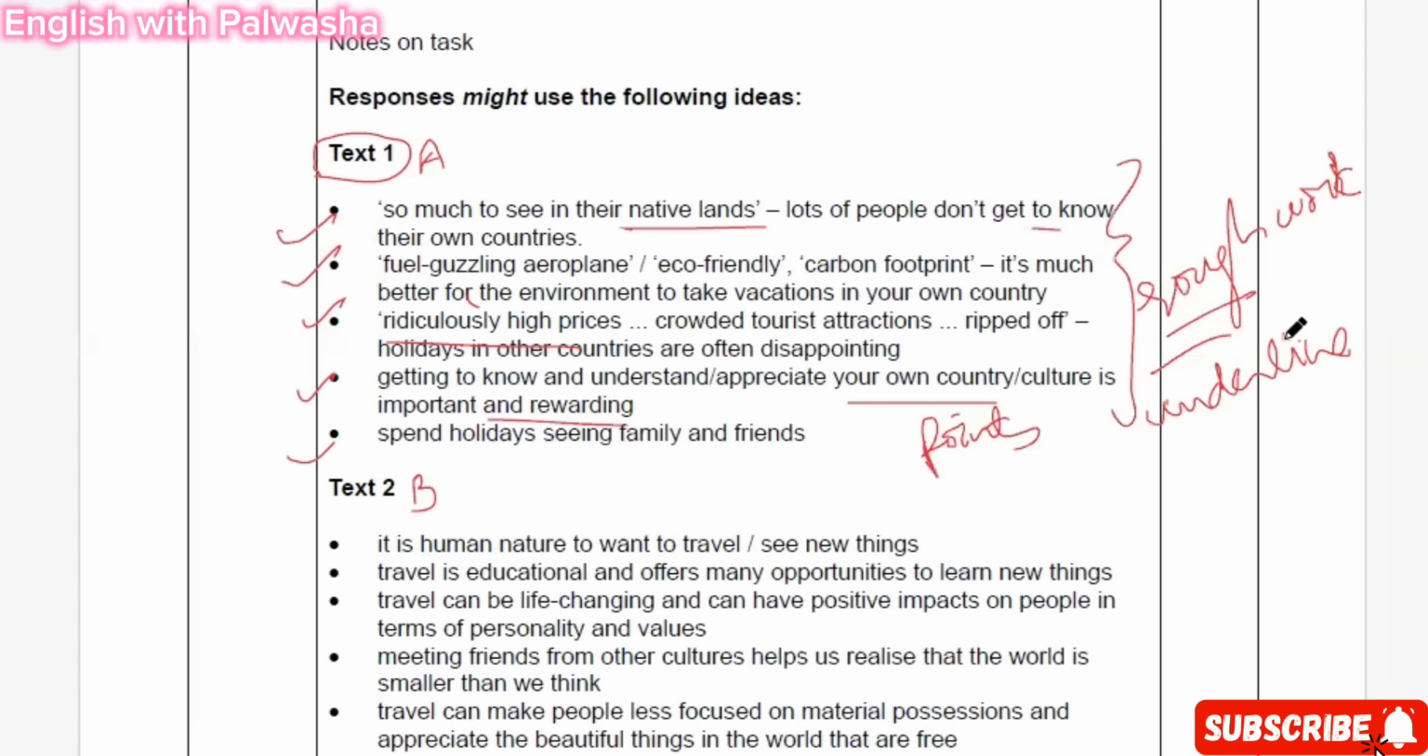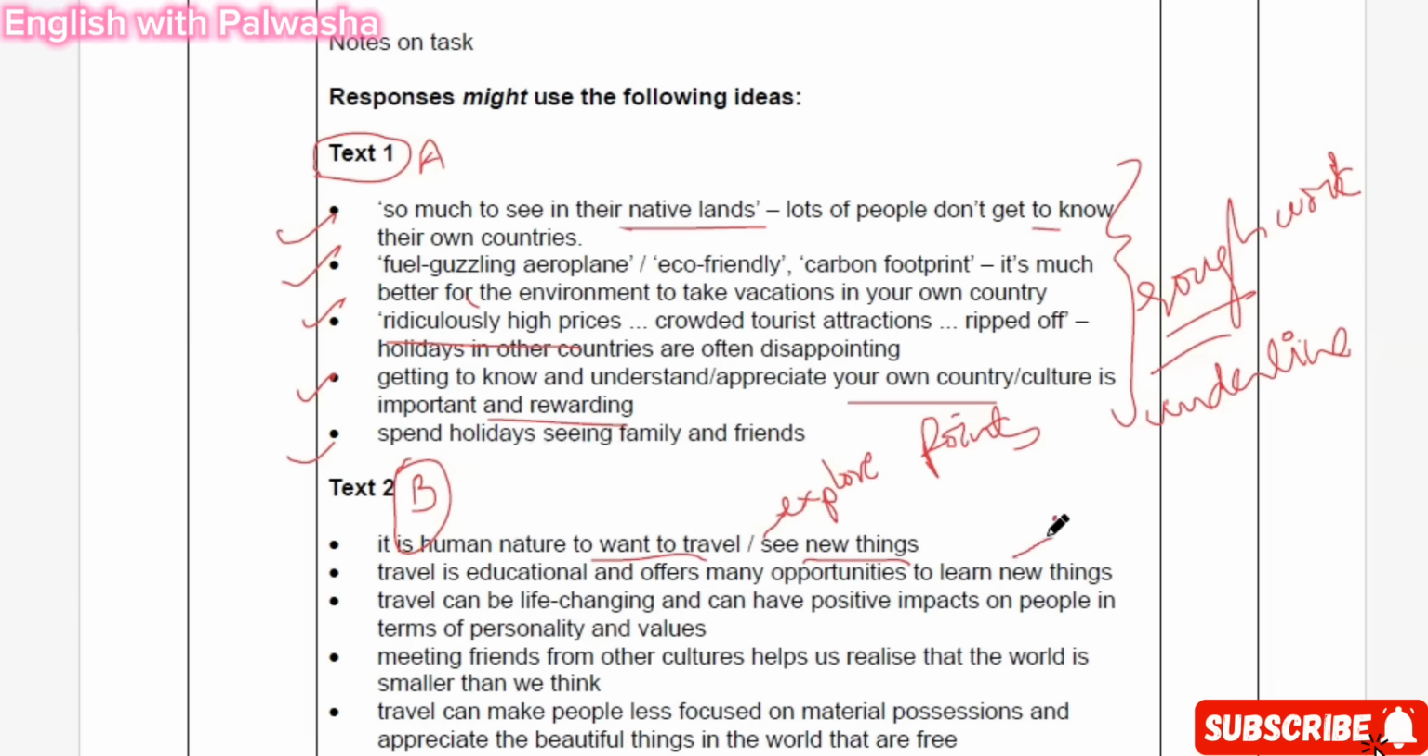And then, this is text B. From text B, you have to do the same thing. That's why I told you to invest 15 minutes for the rough work. From text B, it is written, it is human nature to want to travel, see new things or explore new things. Instead of see, you can change the word: it is human nature to travel and explore new things, because a human cannot survive in the same monotonous environment. Traveling is also an education and offers many opportunities to learn innovative things.